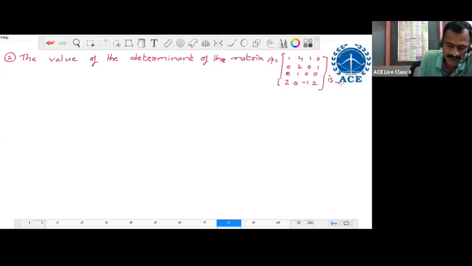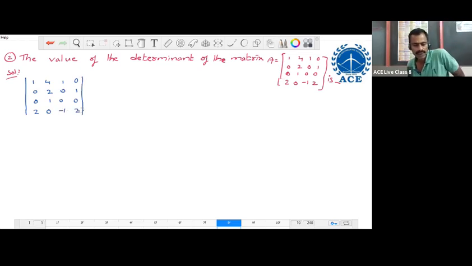Now we write the expression first. 1 4 1 0, 0 2 0 1, 0 1 0 0, 2 0 minus 1 2.